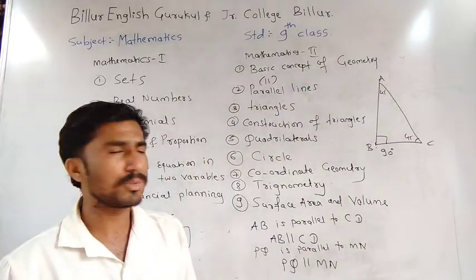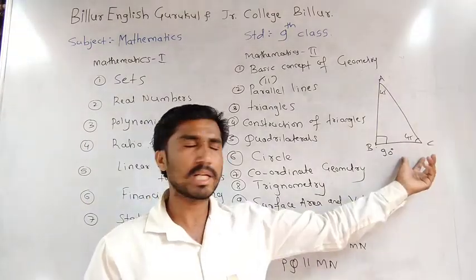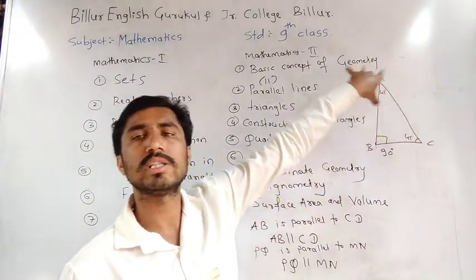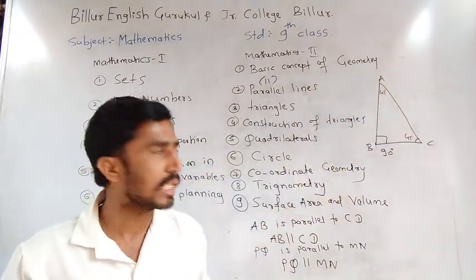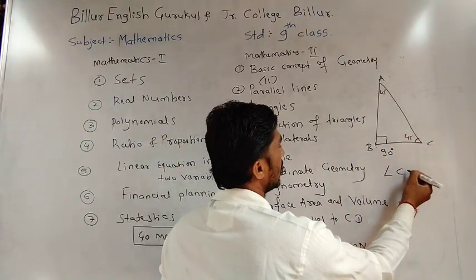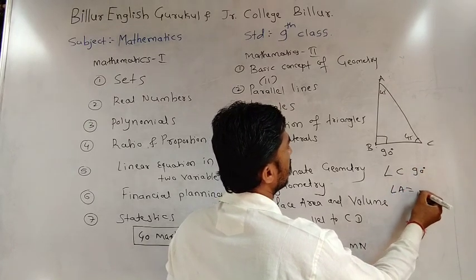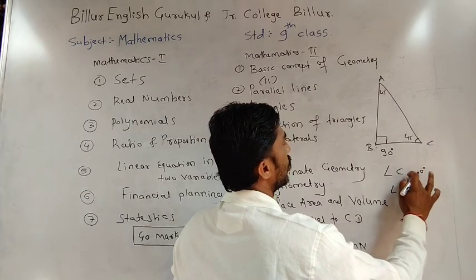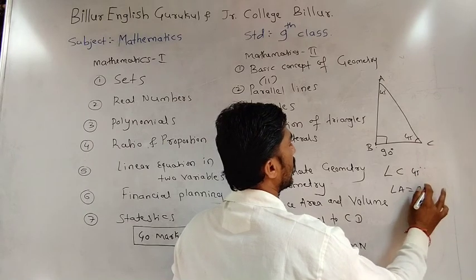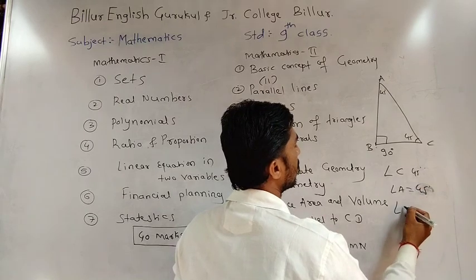What is actually learned in the right angle triangle? Here the given data is 45 degrees and side AC. Draw the right angle triangle. Angle C is 45 degrees and angle A is 45 degrees.